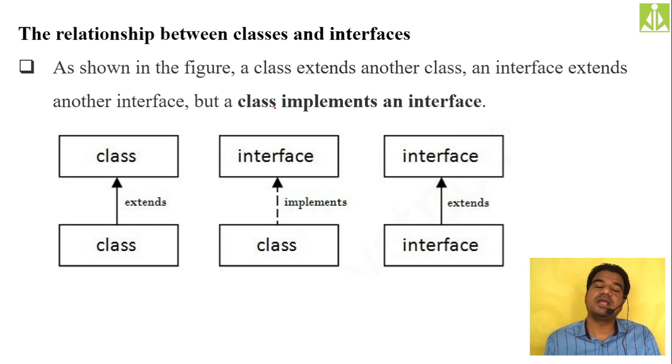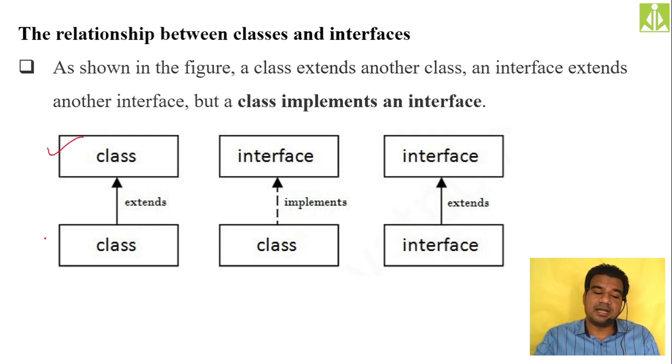Like if you are inheriting a class from a class, or if you are inheriting a class from an interface, or you are inheriting an interface from a class. So all these things we need to know. Okay, so the relationship between the classes and interface, as shown in the following figure: a class extends another class, an interface extends another interface, but a class implements an interface. This thing you have to understand.